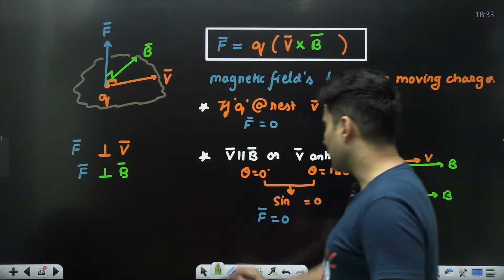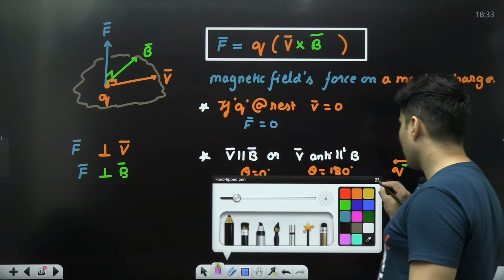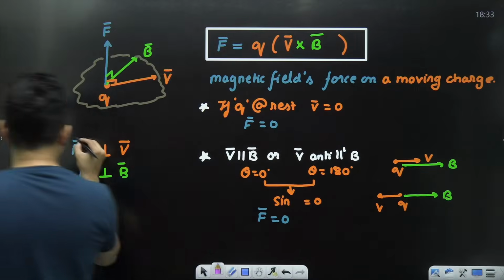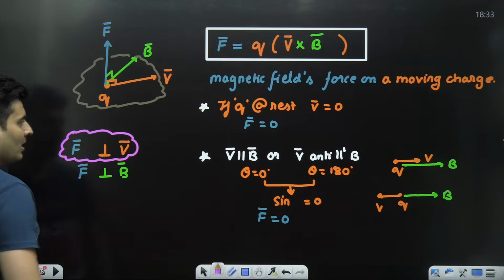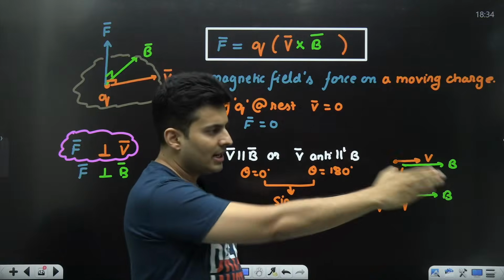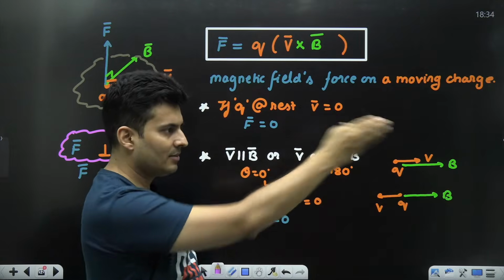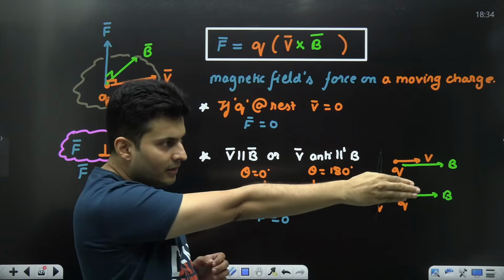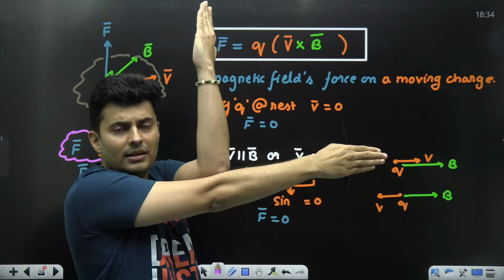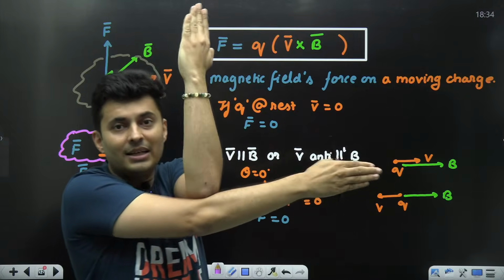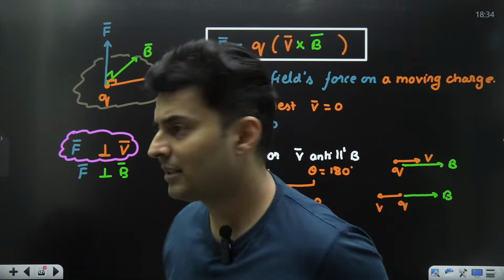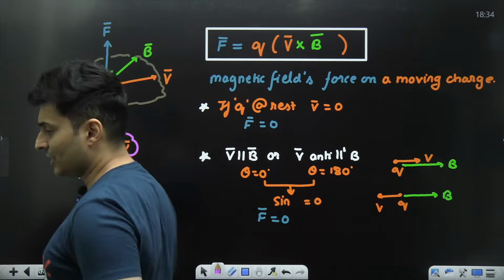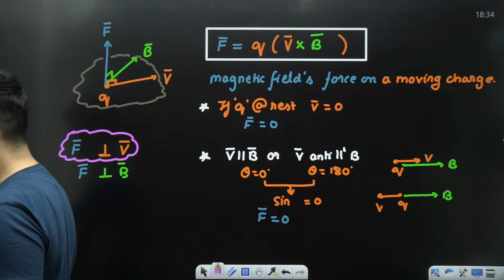Another interesting thing which happens over here is this. Since force is perpendicular to the velocity, and velocity is in the direction of displacement, if it is displacing here, velocity is here, and force is perpendicular to that. Force, when it is perpendicular to the displacement, what will be the work done by it? What will be the work done by such a force? Put it up in the chat box.